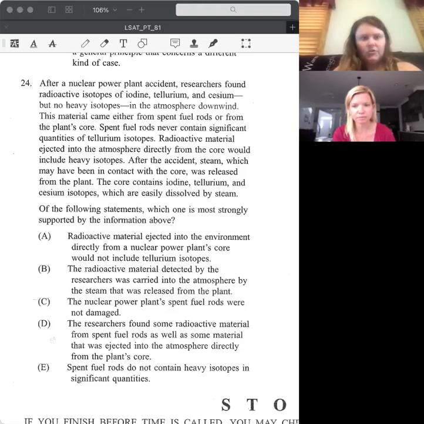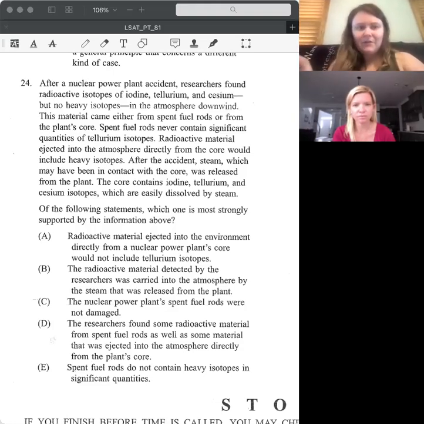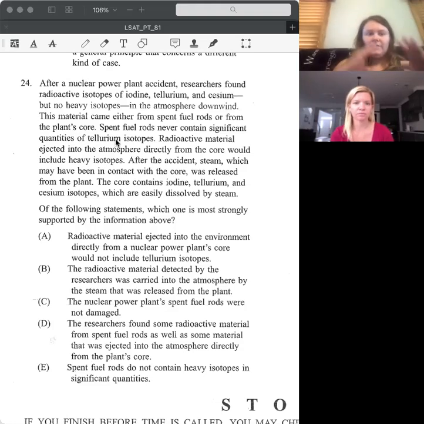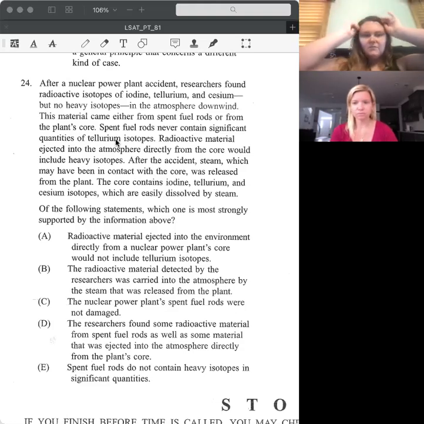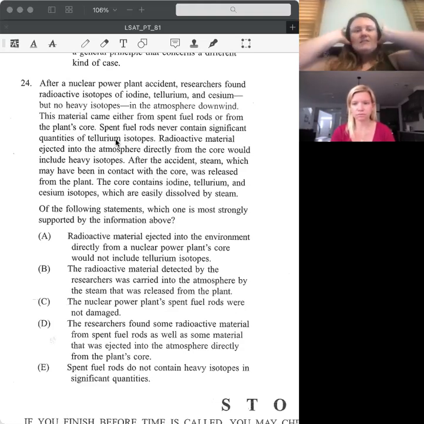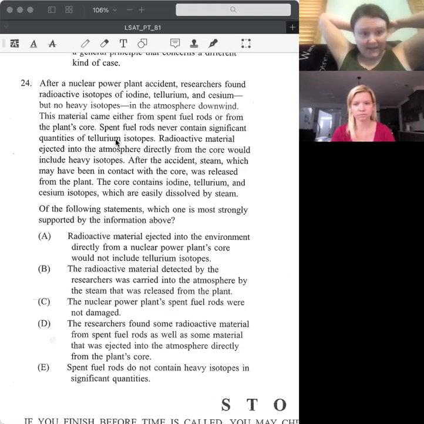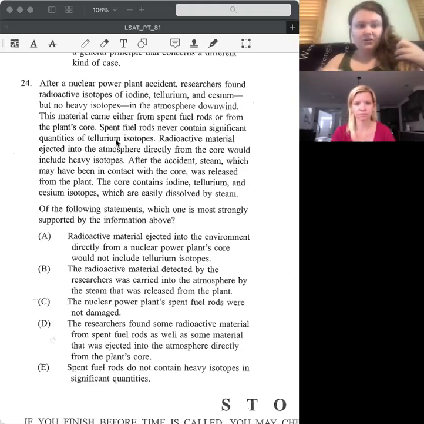So we're saying after this plant accident, they found I, T, and C, but no heavy isotopes in the atmosphere downwind. The material came from either spent fuel rods or the plant's core. Spent fuel rods never contain significant quantities of T isotopes. So if it is a spent fuel rod, it must have been the I or the C. It can't be T.